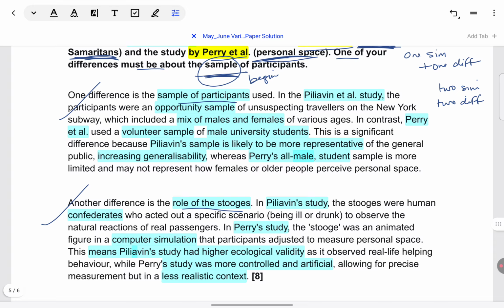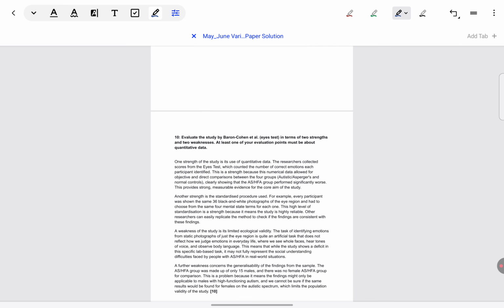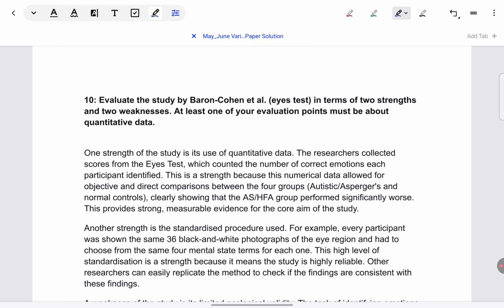Also, I want you to notice that even in the conclusions, both the studies are always pitted against each other. It's not that in the conclusion we say, okay, Piliavin is more ecologically valid or Piliavin has a more representative sample. Again, we explain it. Why is it more representative than Perry's sample, or why is it more ecologically valid than Perry's procedure? So make sure you write in this way. As I told you, you can pause the video and screenshot the answer, and don't memorize it, but take it as an example. This is how I should be writing, so try to match your writing style and structure with the answer given.